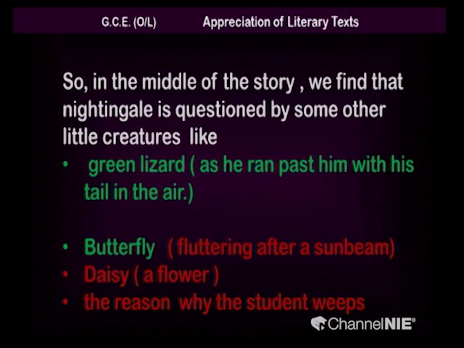Again the butterfly comes fluttering after a sunbeam, right. Sunbeam means the rays of the sun. So, it shows that it is beautifully fluttering and flying, and daisy is a flower. These three things, the green lizard, butterfly and daisy, question the boy's reason for weeping, right. They question the bird nightingale about the reason why the student weeps, right. So, what is the answer?